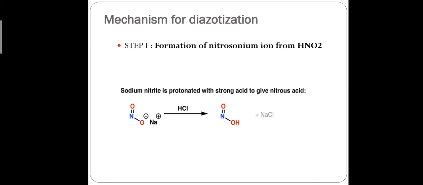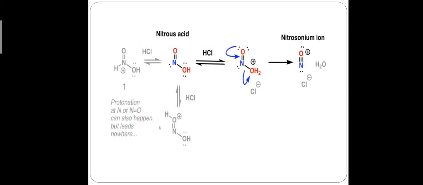What happens when sodium nitrite is treated with strong acid? It forms nitrous acid and sodium chloride. Then this nitrous acid again reacts with HCl. A water molecule is formed and removed from the intermediate, and formation of nitrosonium ion takes place.